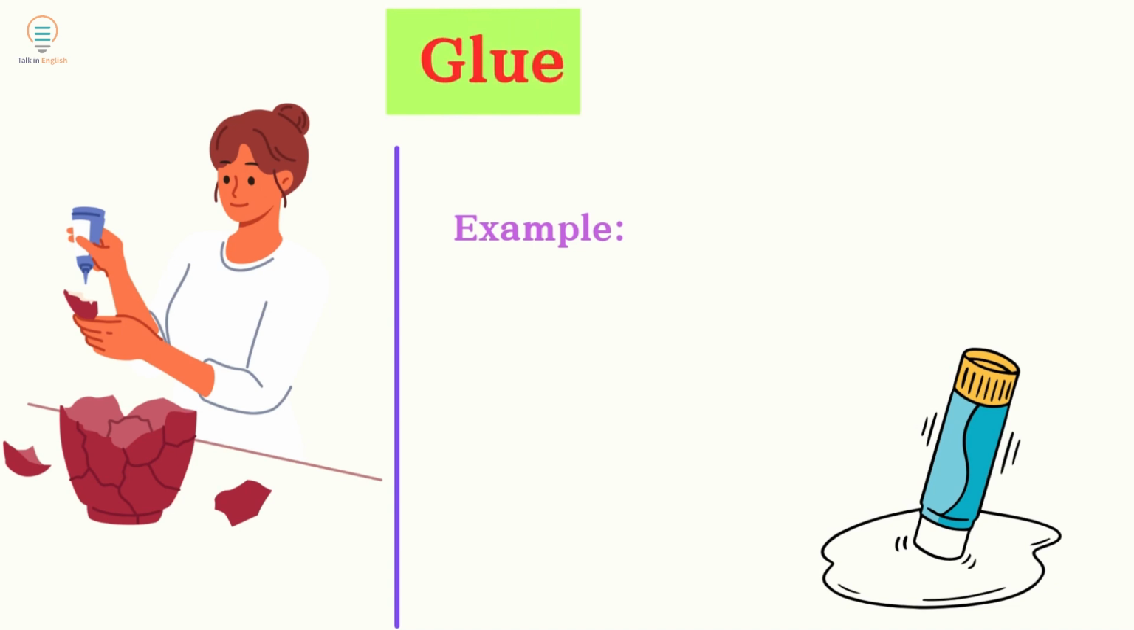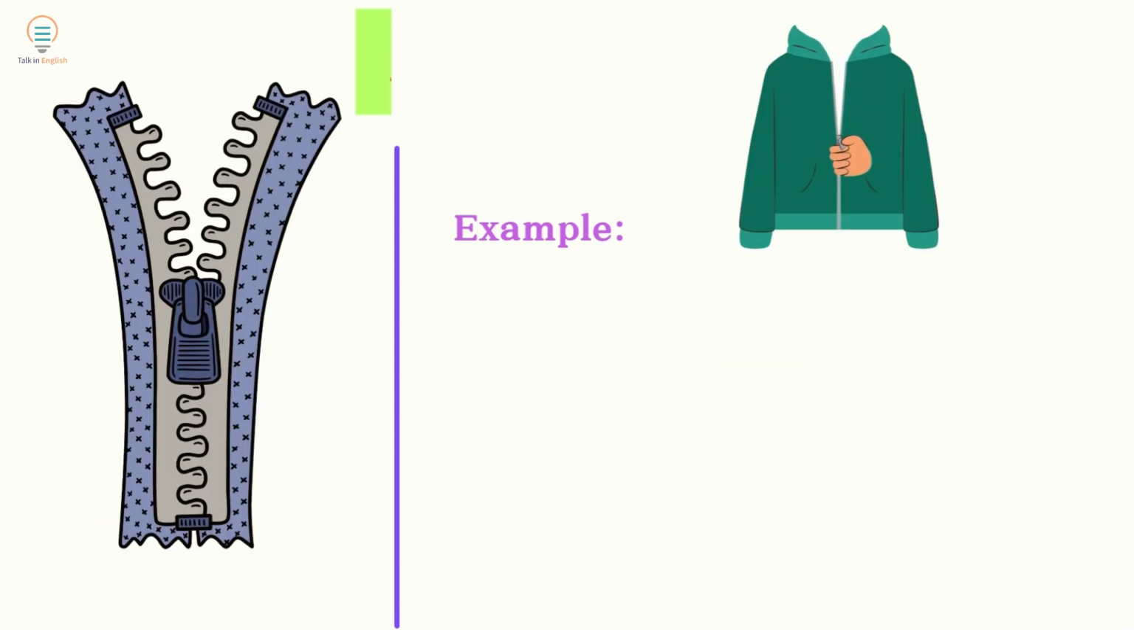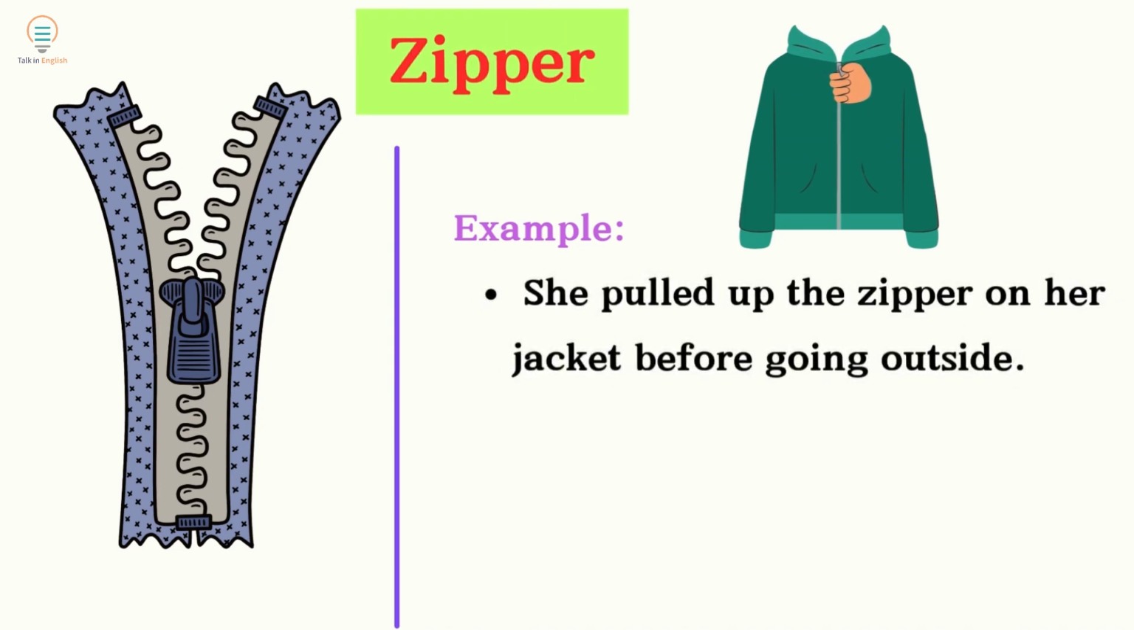Glue. Example: I used glue to attach the pieces of the broken vase. Zipper. She pulled up the zipper on her jacket before going outside.